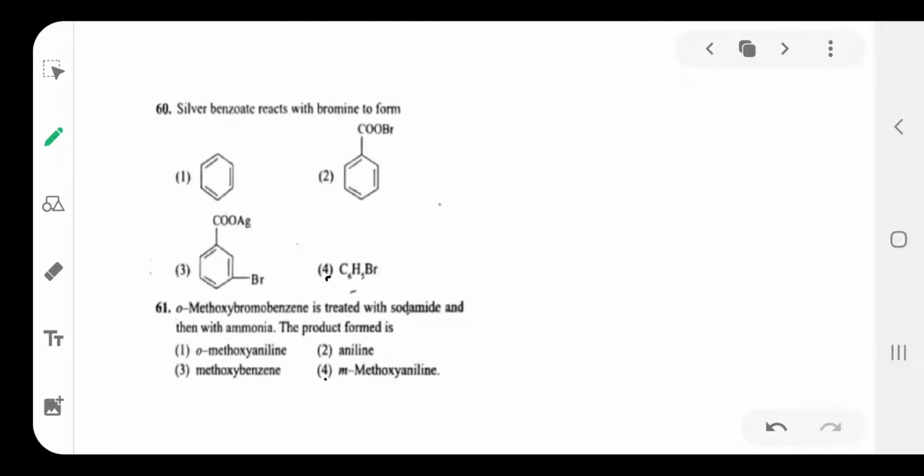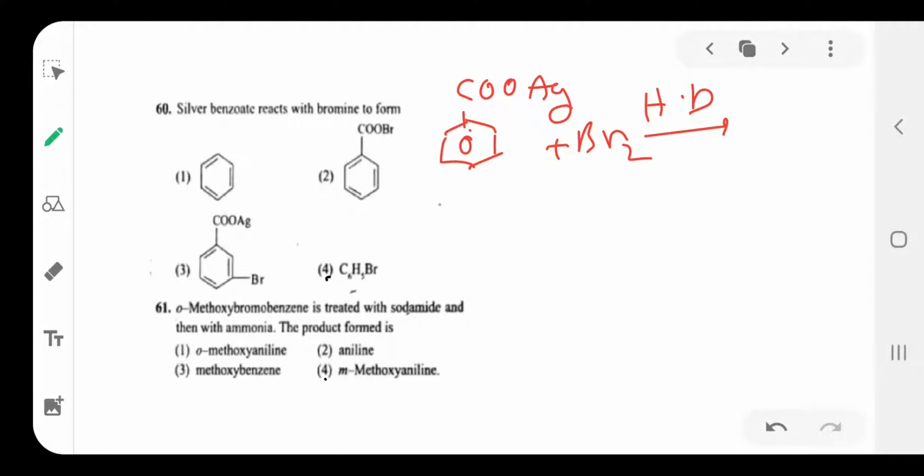Then the next question, number 51. Silver benzoate reacts with bromine. This is the Hunsdiecker reaction.